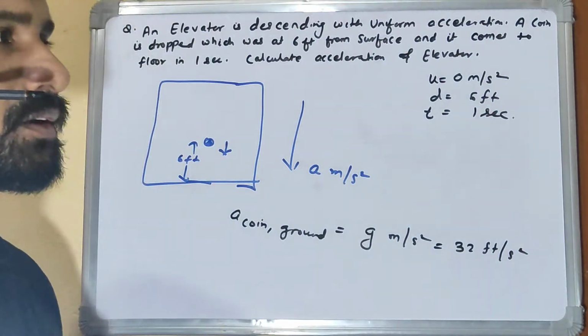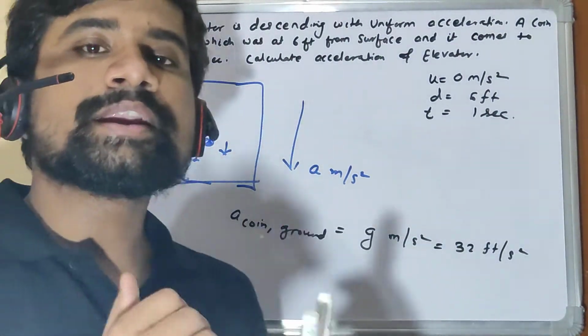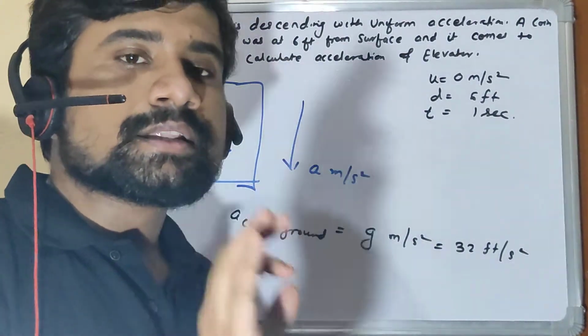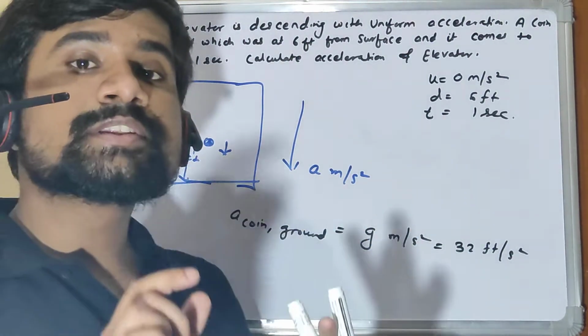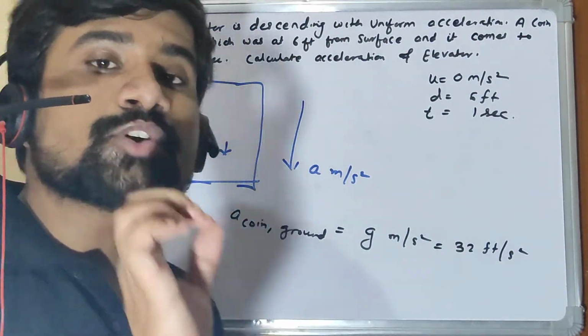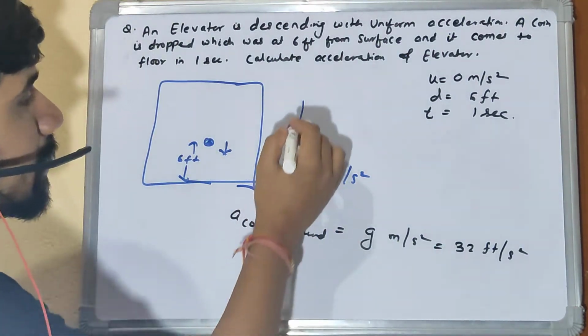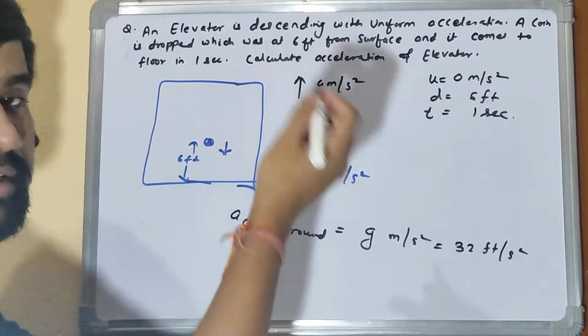As we saw in the last lecture too, to find relative quantities, let's stop the other body by applying an opposite vector. So we will stop this elevator by applying an opposite vector, a meter per second square on the top.